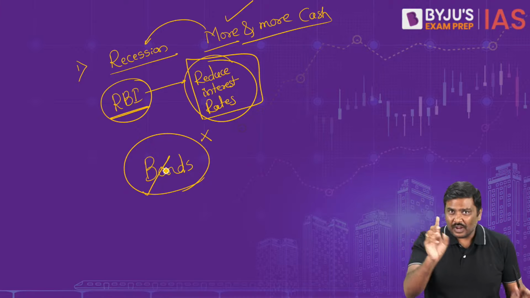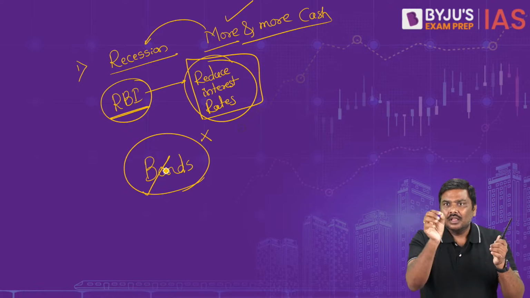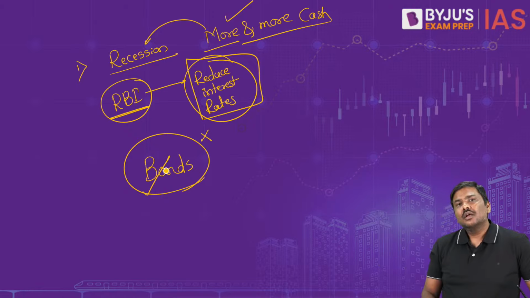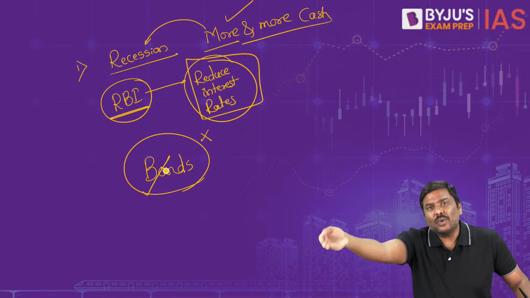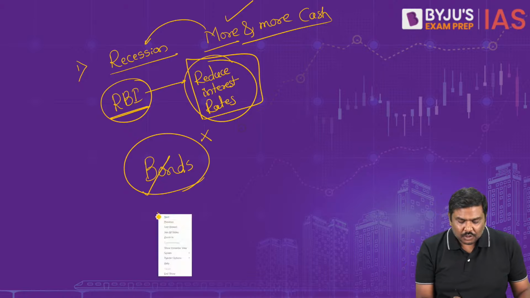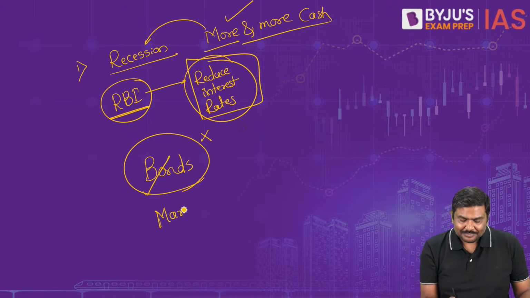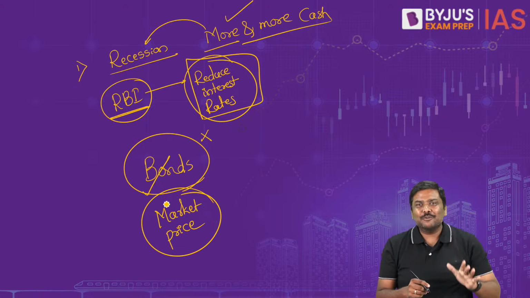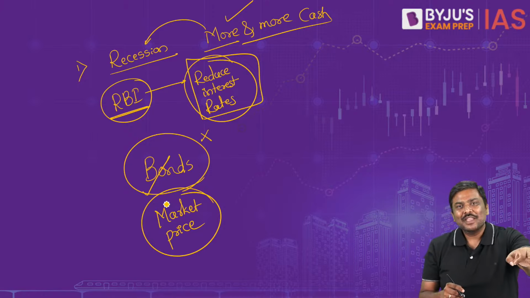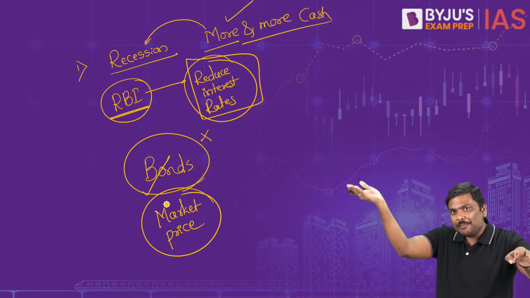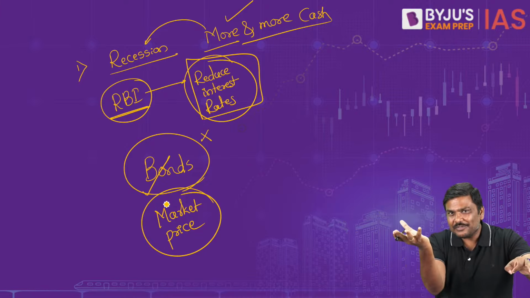Think of it and let me know. We have discussed all of this earlier. You purchase a bond when interest rates are very, very low. Now you tell me in the next 1 month or 2 months, when the interest rate will go up, what will happen to market price of the bond? I'll repeat it. Right? You purchase a bond, you'll pay let's say 100 rupees, 120 rupees, etc. Interest rates right now are very low. After 1 month, interest rates will go up in the market. What will happen to market price of the bond?